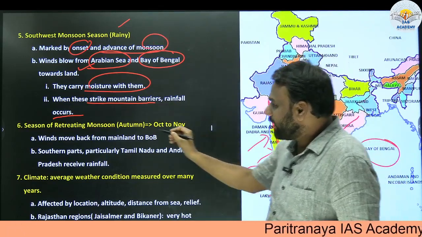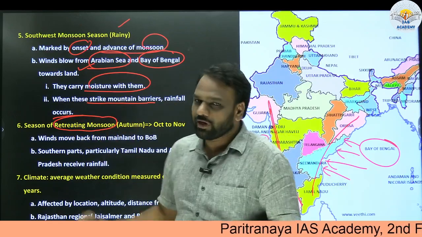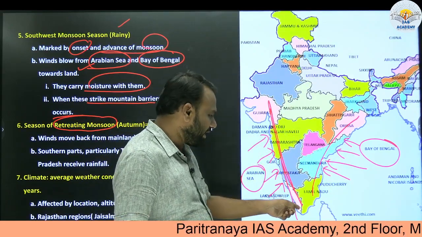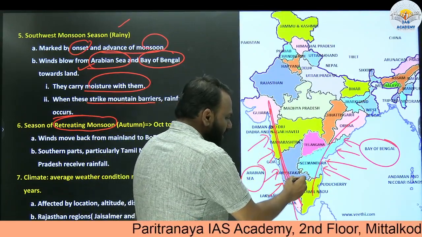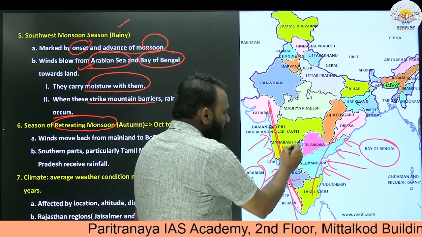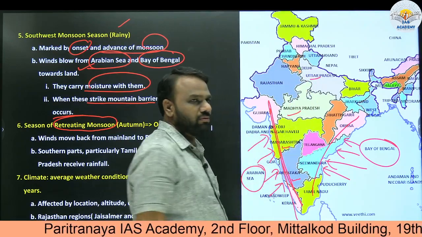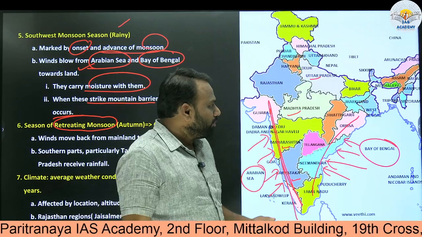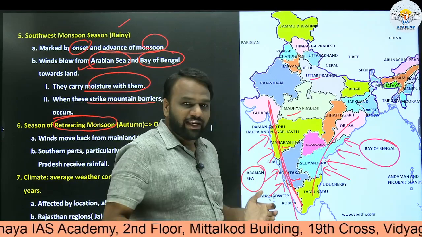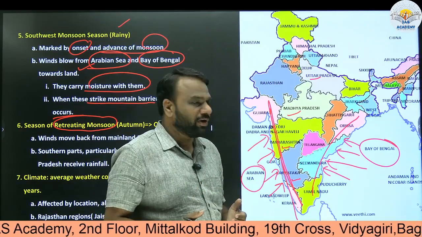Next, season of retreating monsoon. So now what happens? Initially, first rainfall will occur in Kerala. Next, rainfall occurs in Karnataka, and so on. Maharashtra, Madhya Pradesh, Uttar Pradesh, and so on. So afterwards, when the rainy season is declining, when the rain is coming down, now what happens?